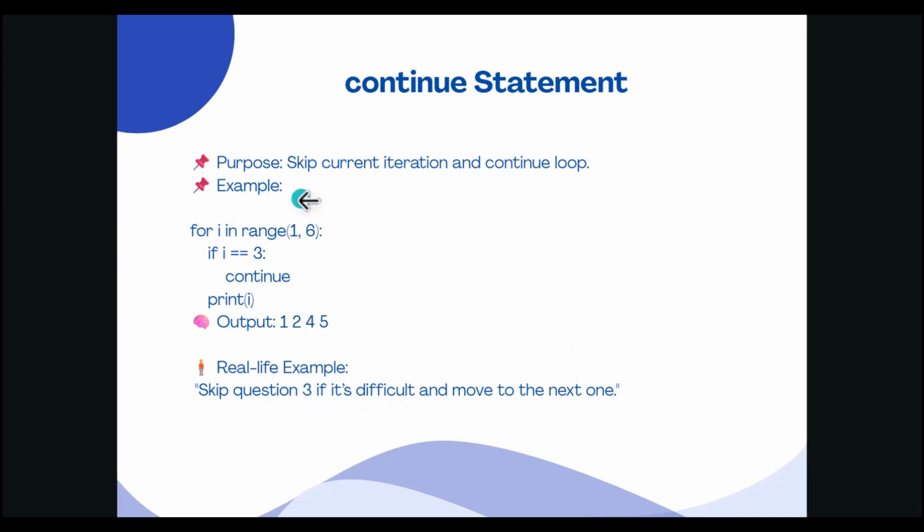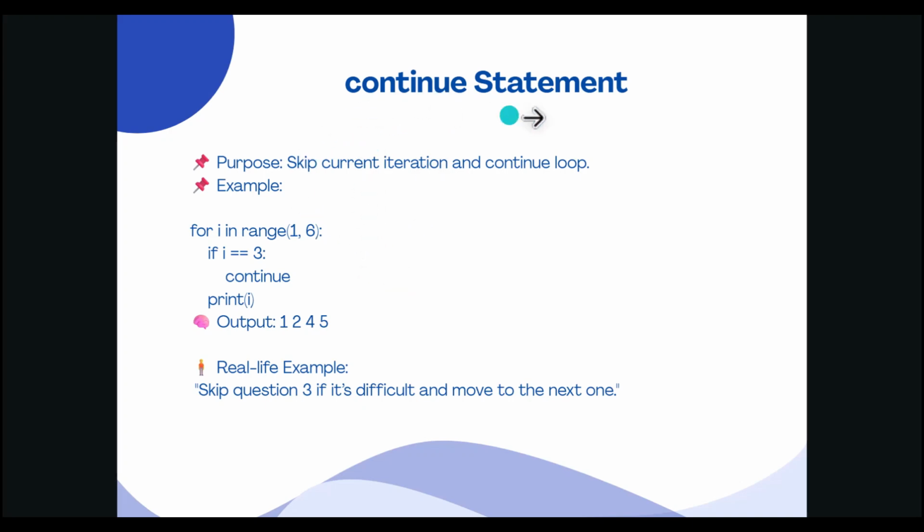She starts solving. Okay, question number 1 is easy. Question 2 is done. Question number 3 is too difficult, so she will skip it and go to the next. Question number 4 solved. Question 5 is done. She didn't stop the test. She only skipped one question and continued. That's exactly what the continue statement does.